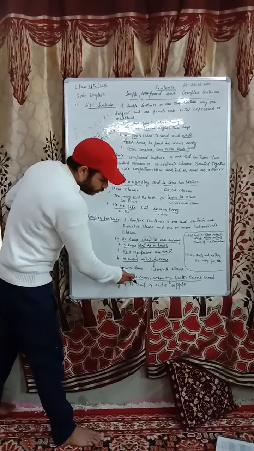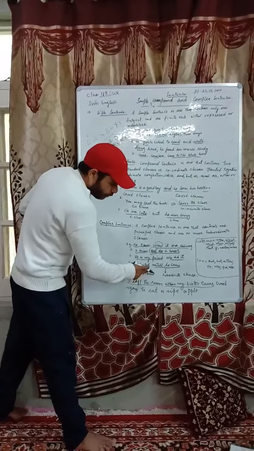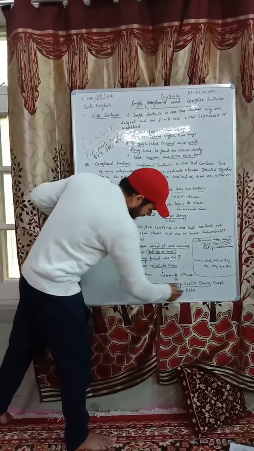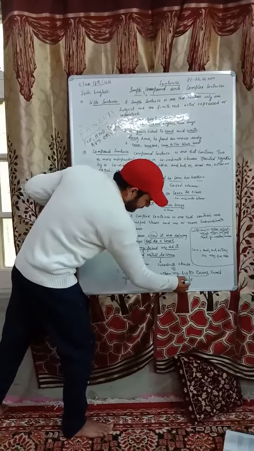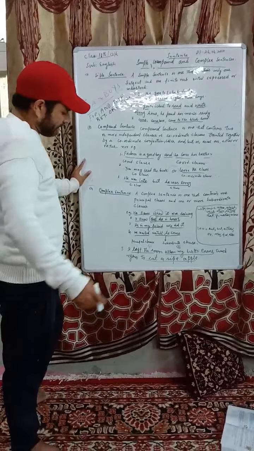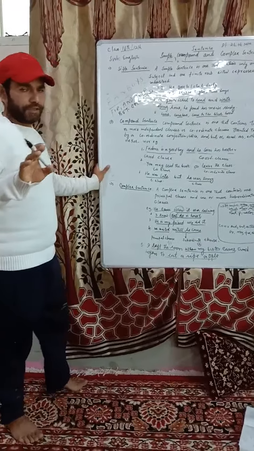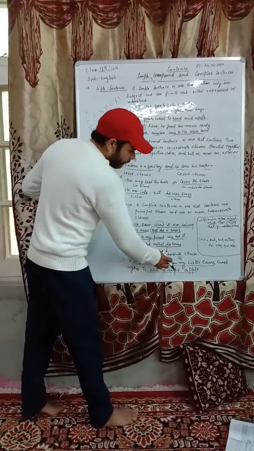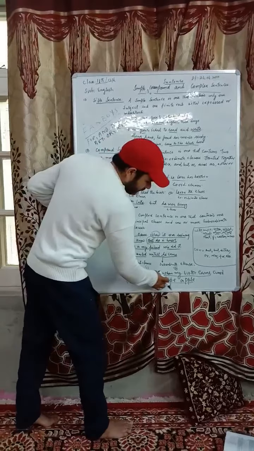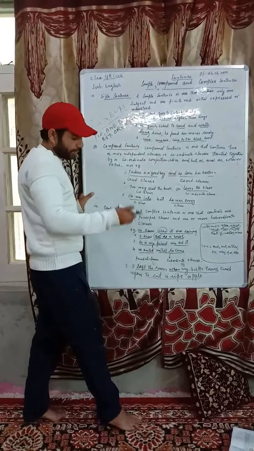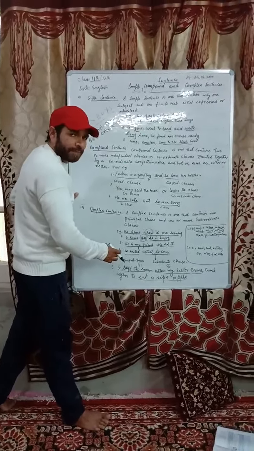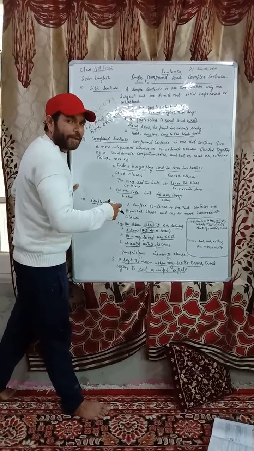I left the room when my sister came and began to eat a ripe apple. So "I left the room" is one clause. "When my sister came" is the second clause. And "began to eat a ripe apple" is the third clause. So in this sentence there are three clauses. "I left the room" is the principal clause, or independent clause, or main clause.